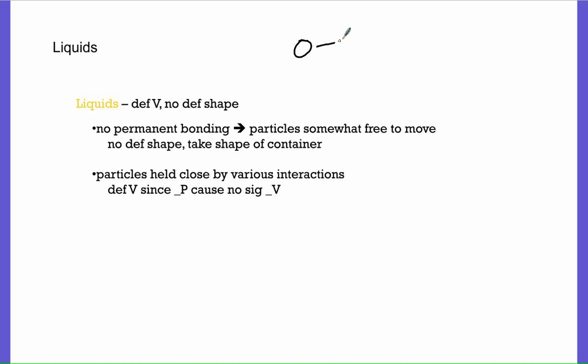But the difference between that liquid and the solid is that if I had these two water molecules that are attracted to one another, in a solid, that attraction between those two molecules is bigger than their kinetic energy. It's bigger than those molecules' energy themselves. Right? So they're stuck together. The most they can do is vibrate. So there's going to be a definite shape for a solid, but there would be no definite shape for a liquid.